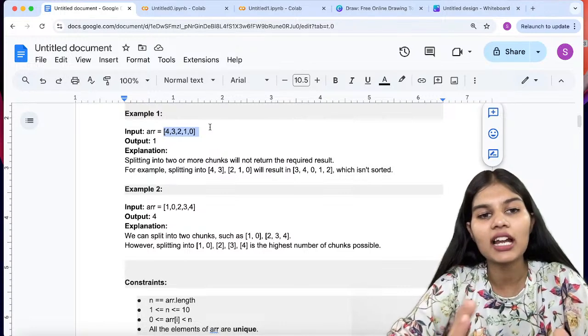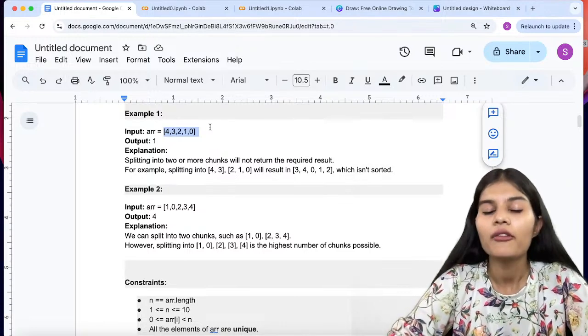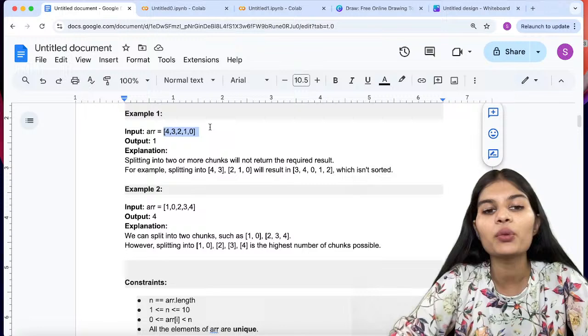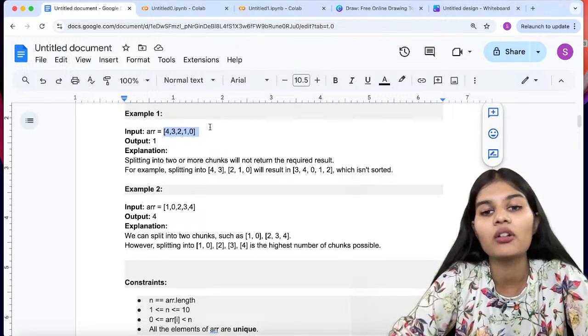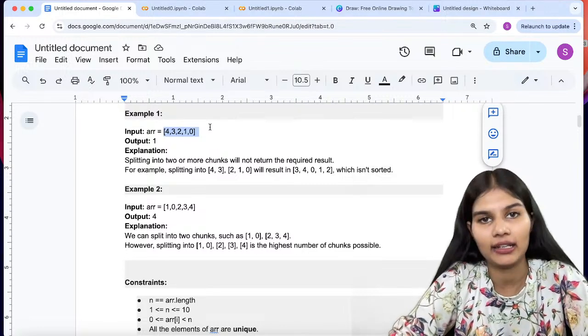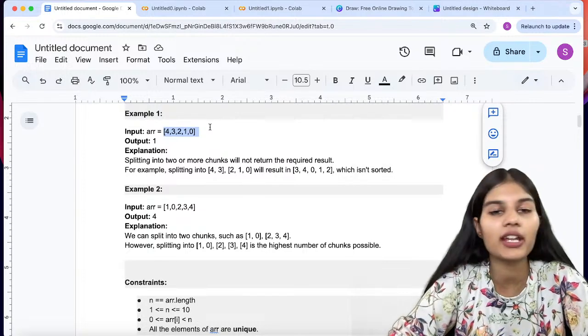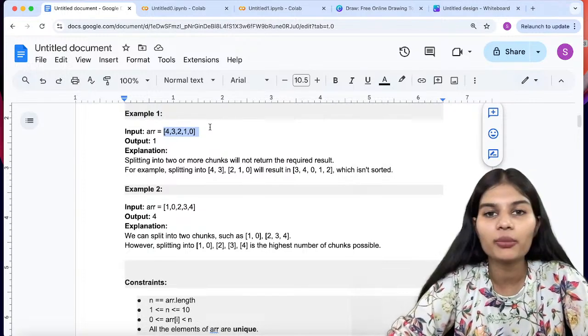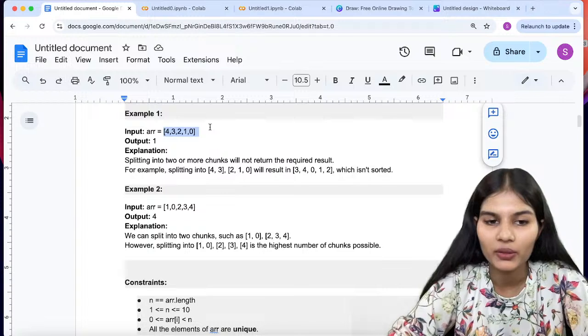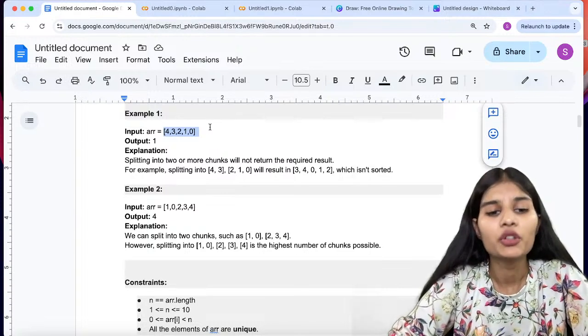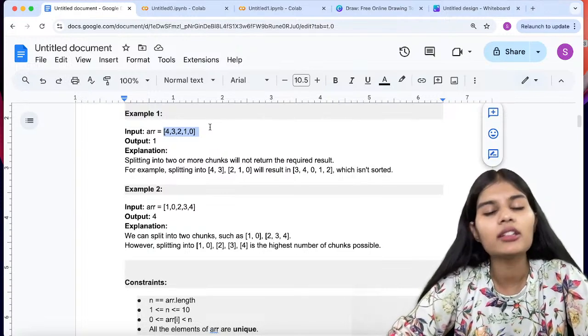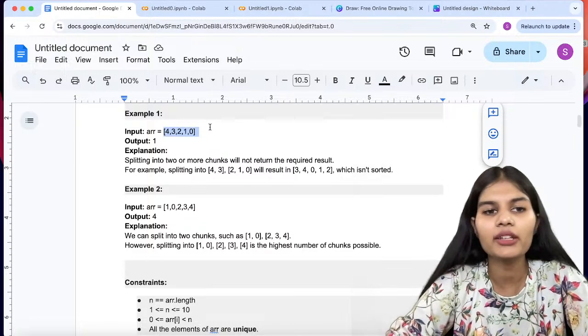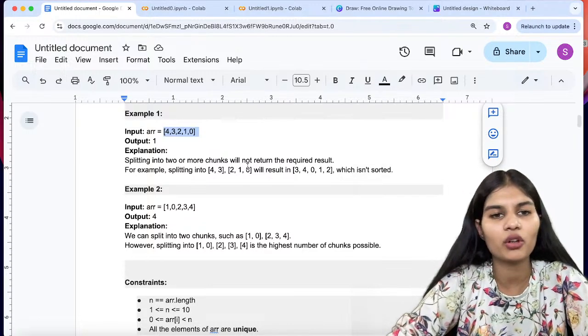And it will start from 0 up till 4, which means between 0 to 4 you can take any chunk of my complete array. Hope you are able to understand what I'm trying to say, that between that you will be able to take any chunk of the array. Now you will be finding the number of intervals that are non-overlapping.